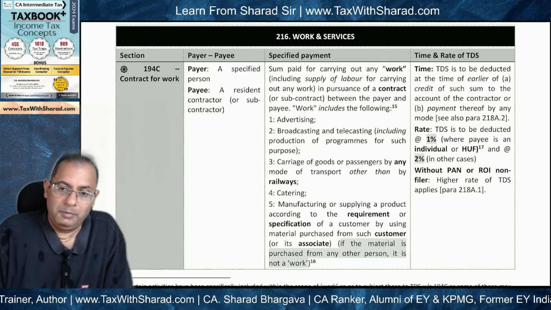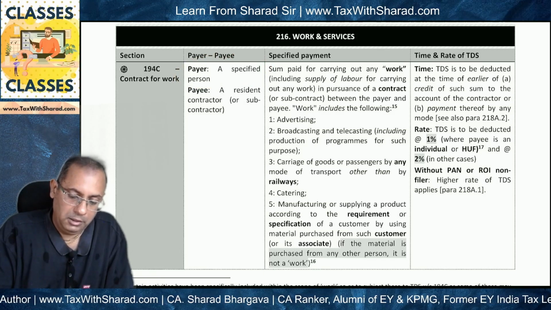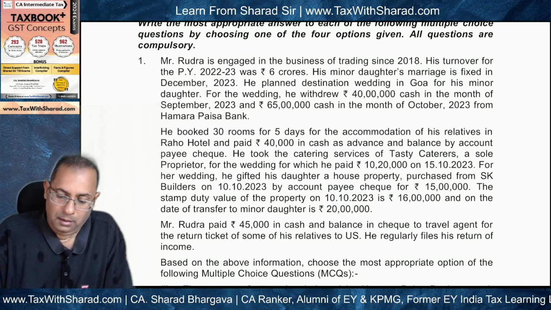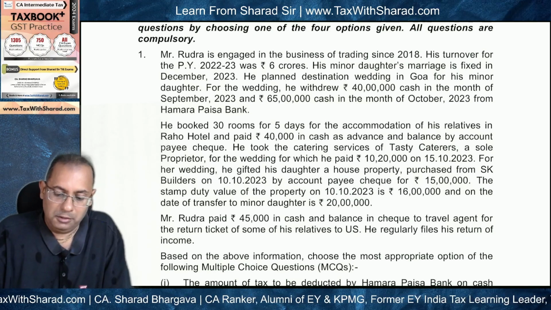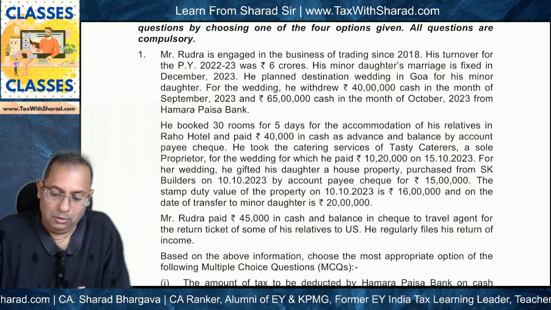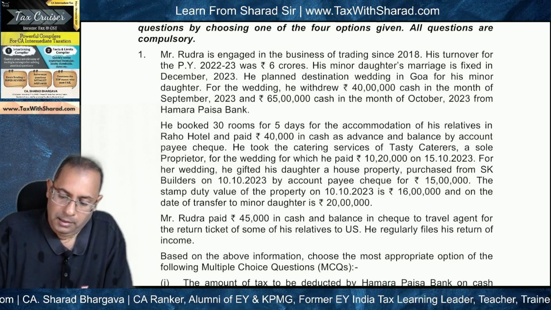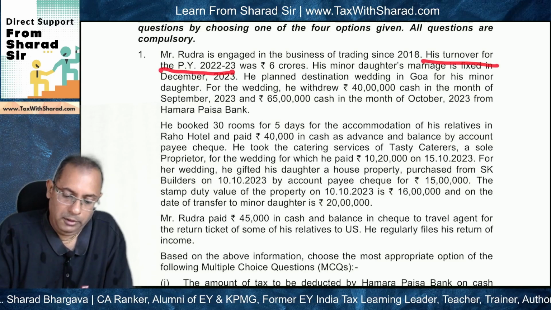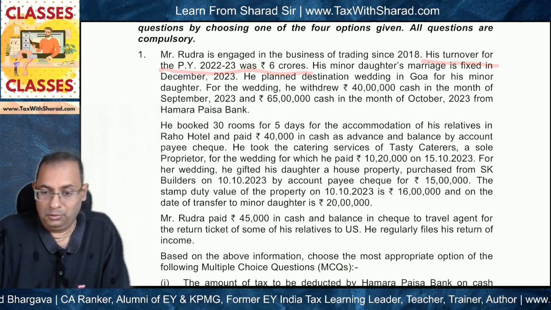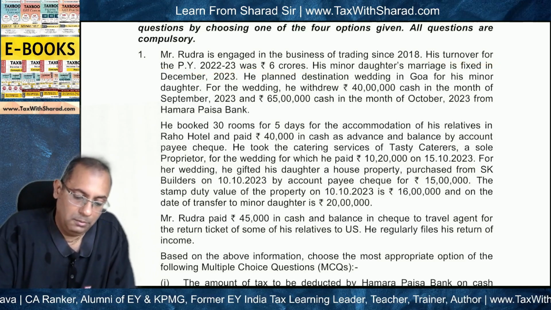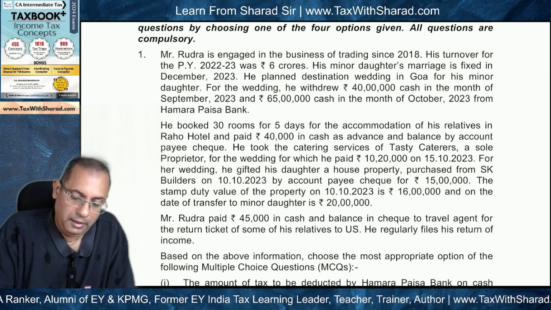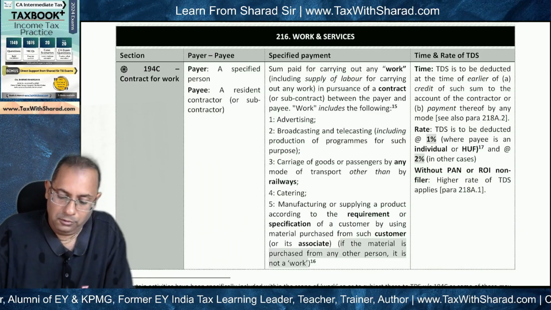So is Mr. Rudra a specified person? For being a specified person, in the previous financial year, the business turnover should exceed 1 crore. It is given that his turnover for the previous year 22-23 was rupees 6 crore. So this condition is satisfied, and Mr. Rudra becomes a specified person under 194C.